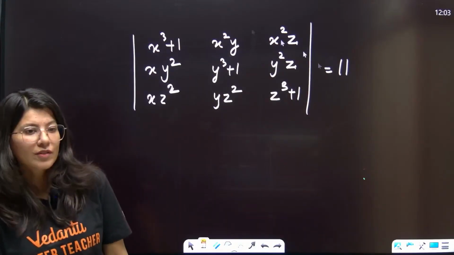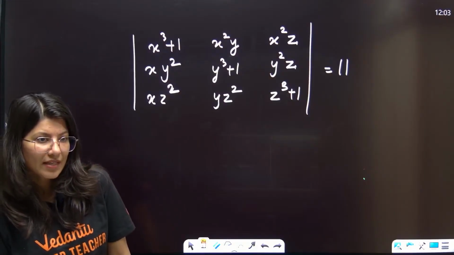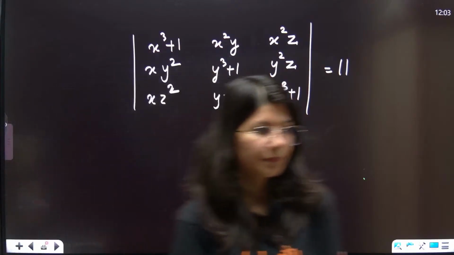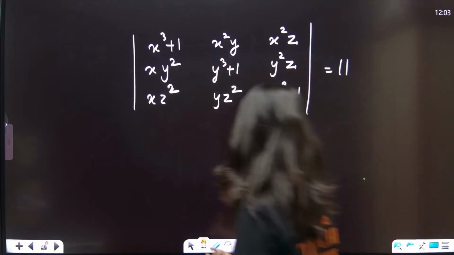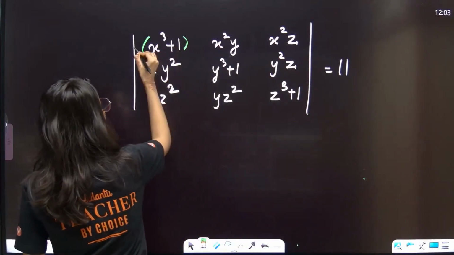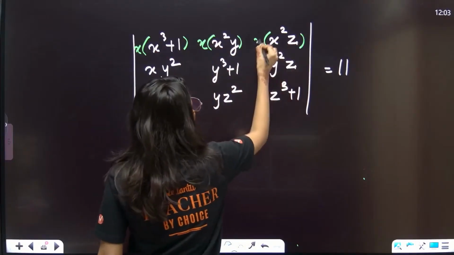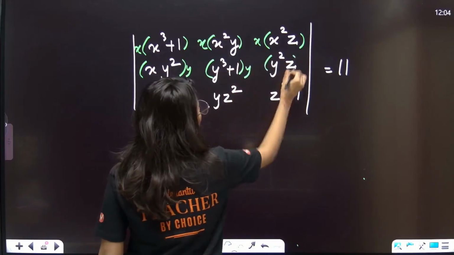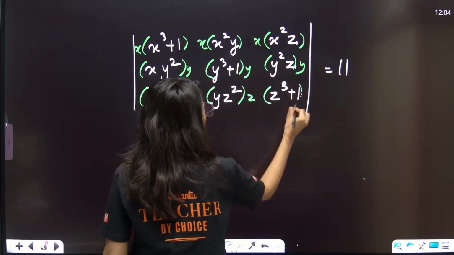We need to try something else. Or let's do something else, like multiplying x in row number 1, y in row number 2, and z in row number 3, which will make more sense.